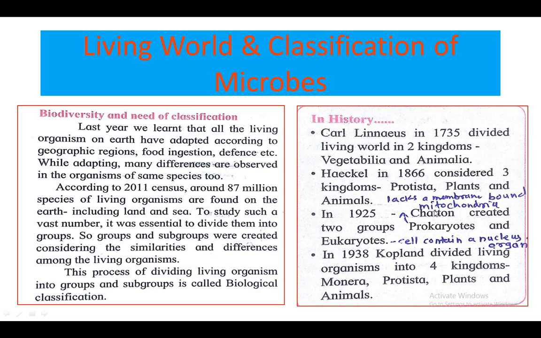What is meant by prokaryotes and eukaryotes? We will discuss these two terms next in the video. Then in 1938, Copeland divided living organisms into four kingdoms: Monera, Protista, plants and Animalia. In this chapter, we will give information about kingdom Monera, kingdom Protista and kingdom Fungi.